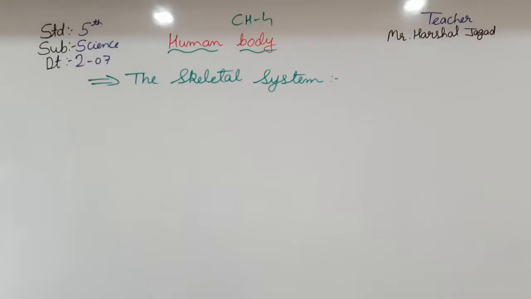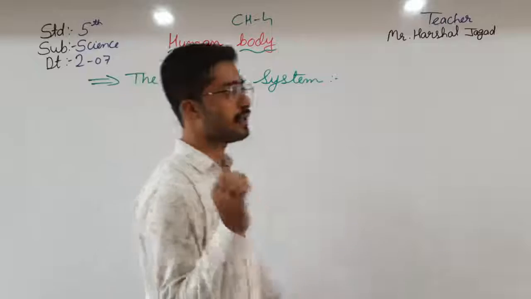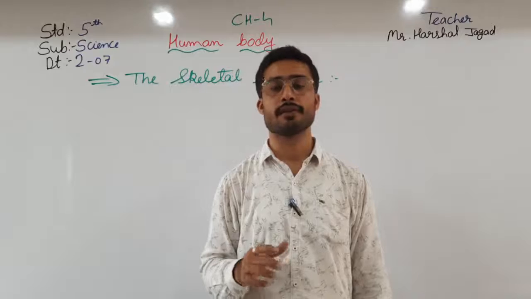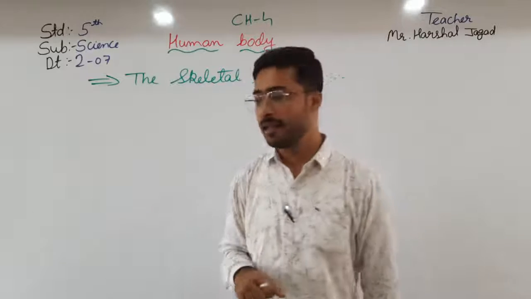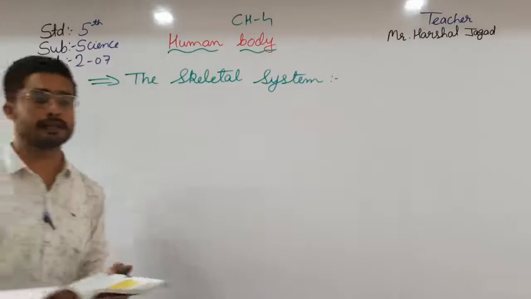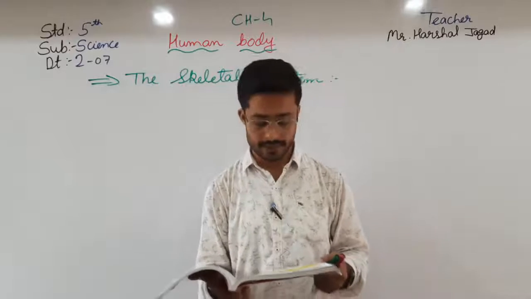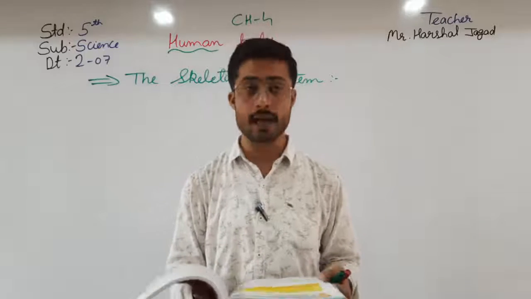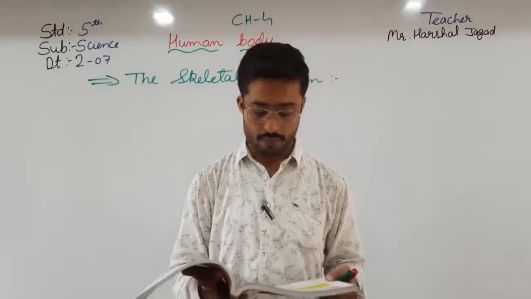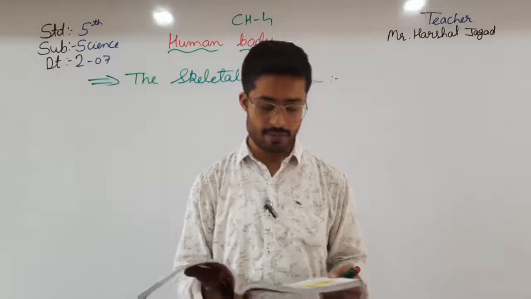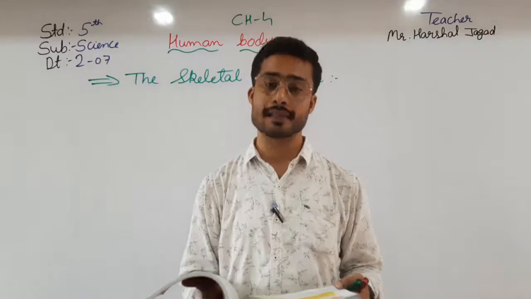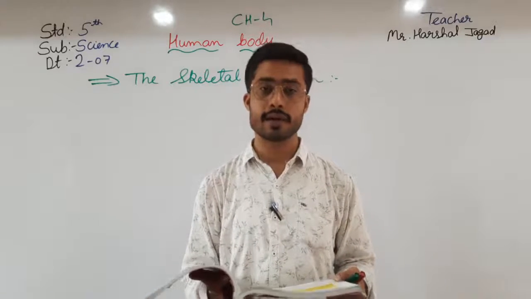The bones are filled with bone marrow, which produces the red blood cells. Now let us read about the skeletal system. The skeletal system is the framework of bones in our body. It is the skeletal system that gives shape and support to our body. Without the skeletal system, we would be like a piece of limp cloth with no shape, unable to sit or stand. An adult human being has 206 bones.